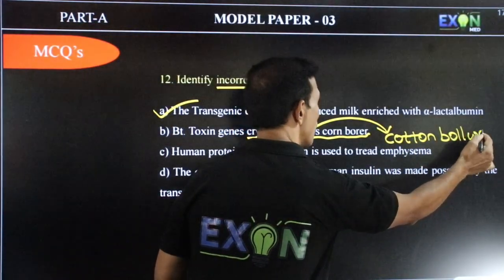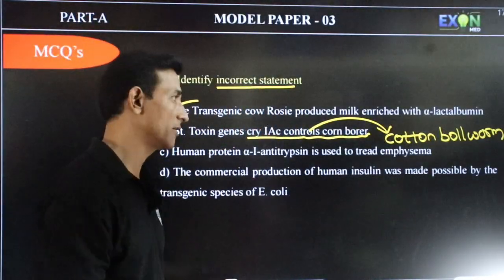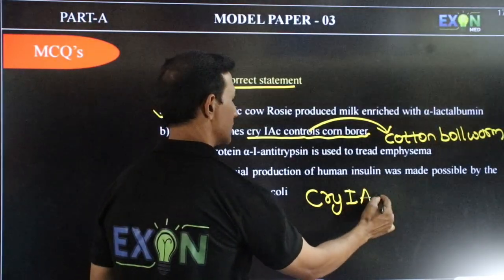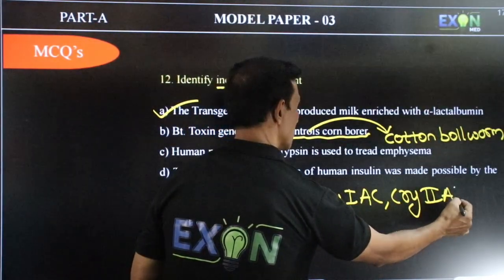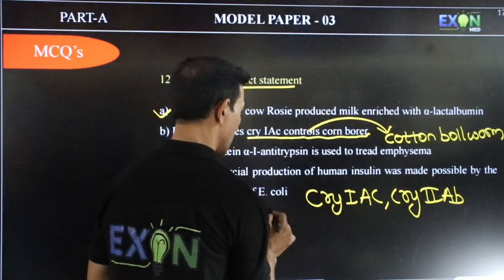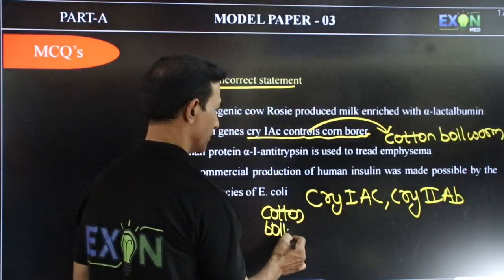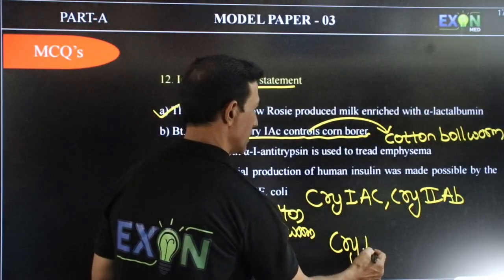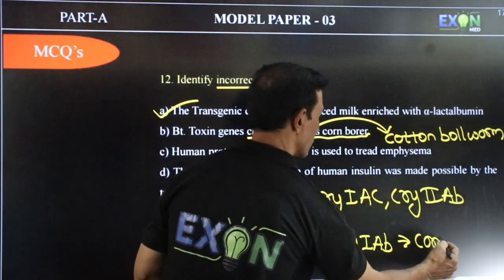In the class we gave a trick for this: Cry1 AC and Cry2 AB control cotton bollworm, and Cry1 AB controls corn borer.